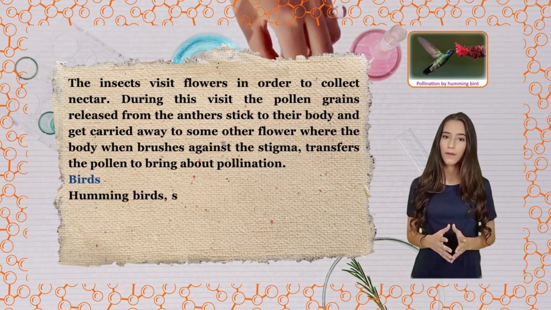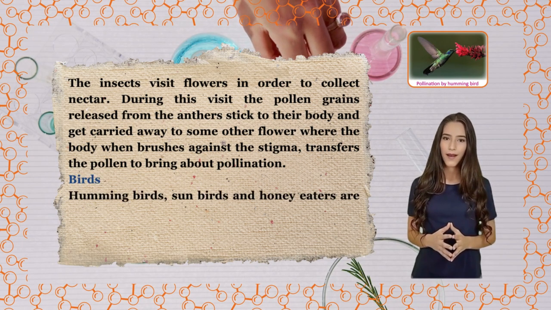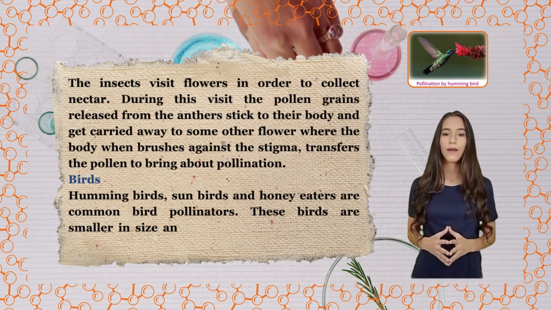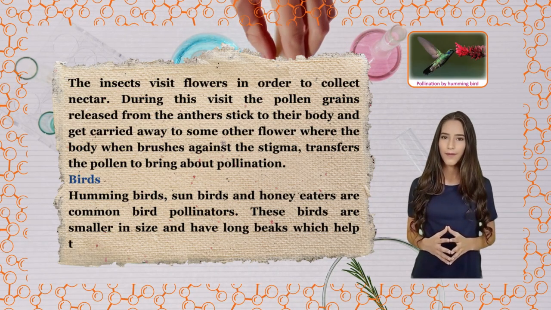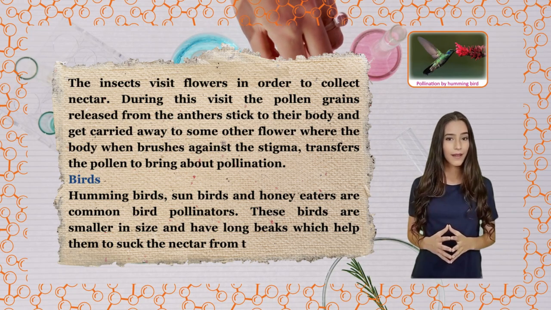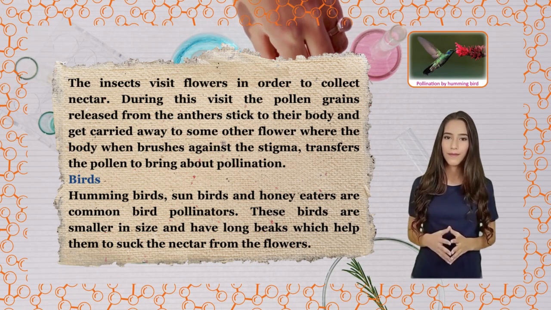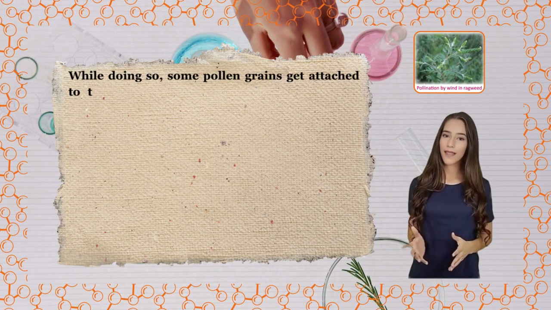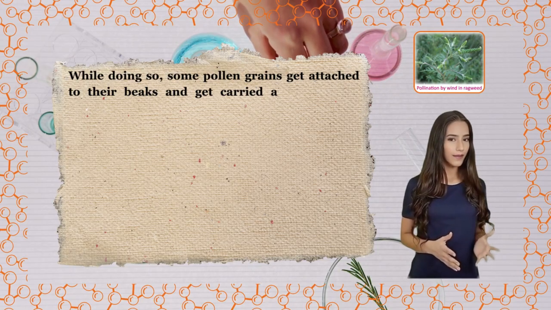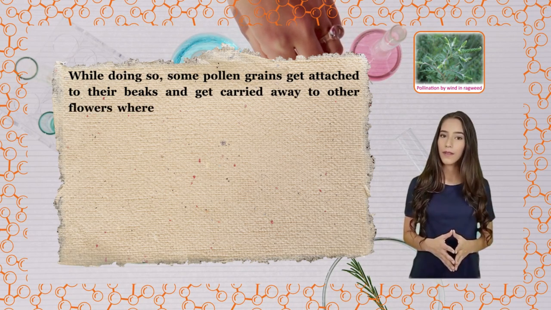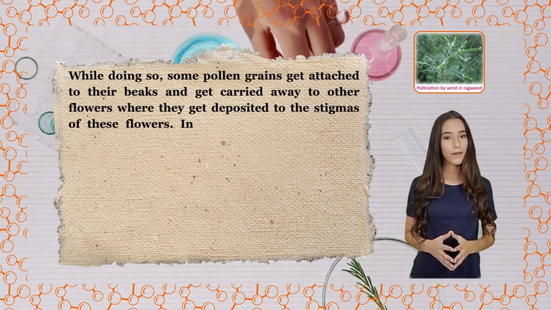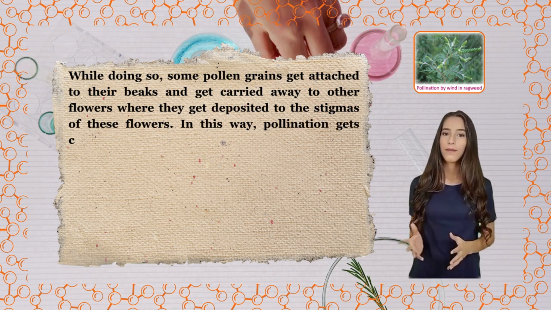Birds. Hummingbirds, sunbirds and honey-eaters are common bird pollinators. These birds are smaller in size and have long beaks which help them to suck the nectar from the flowers. While doing so, some pollen grains get attached to their beaks and get carried away to other flowers where they get deposited to the stigmas of these flowers. In this way, pollination gets completed.